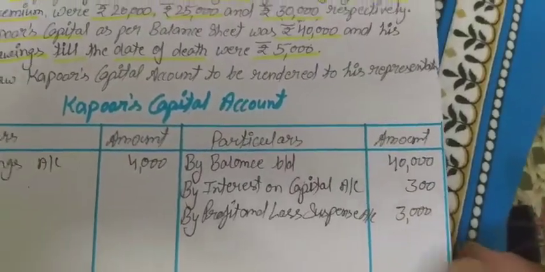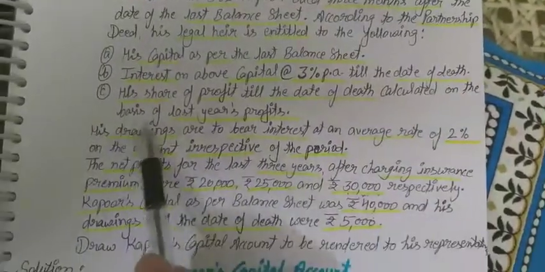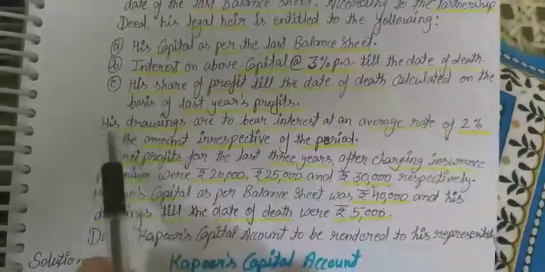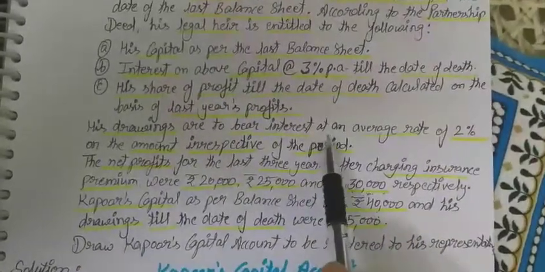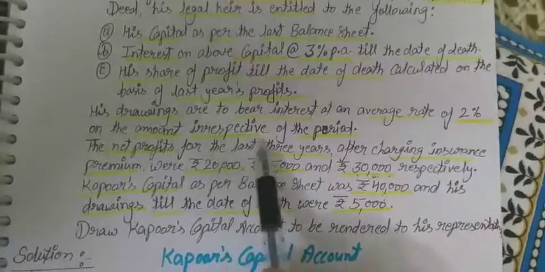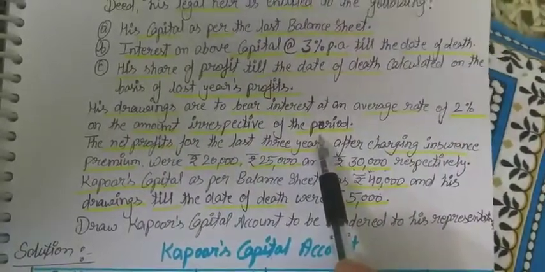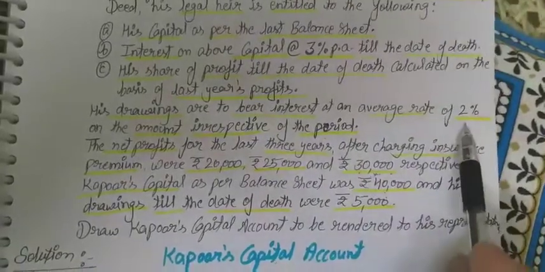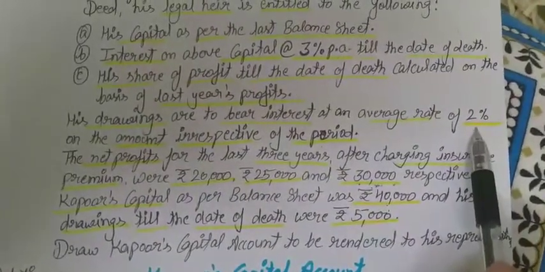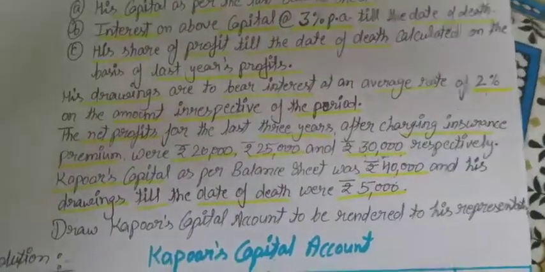Okay, so next one, his profit till the date of his death on the basis of last 3 years, done. His drawings are to be charged interest at an average rate of 2% on the amount irrespective of the period. So irrespective of the period, they charge 2% interest on drawings, and according to this the drawings are there.